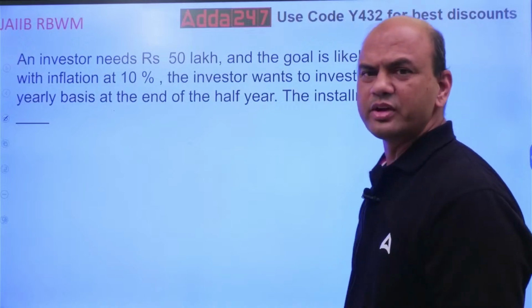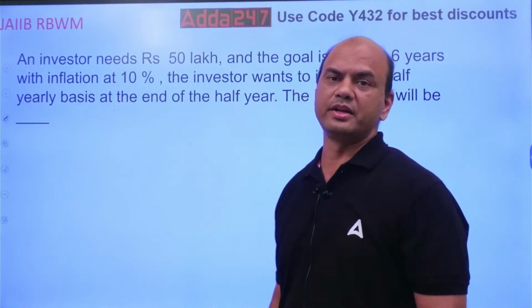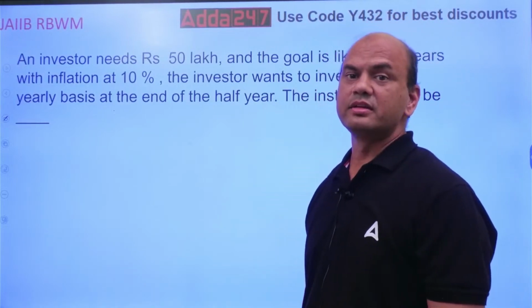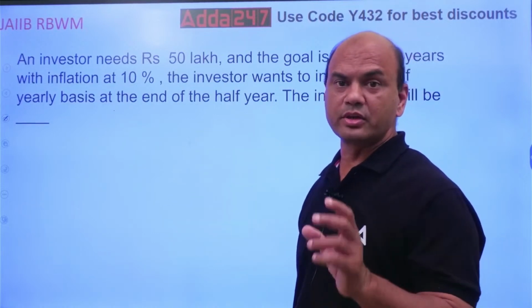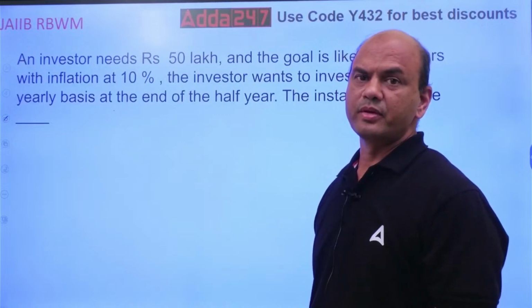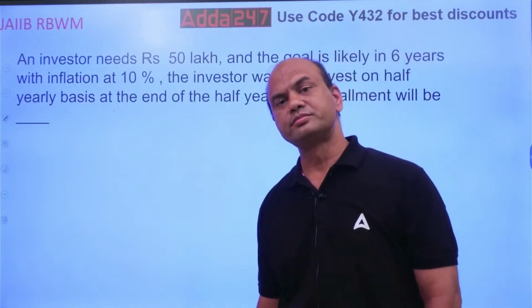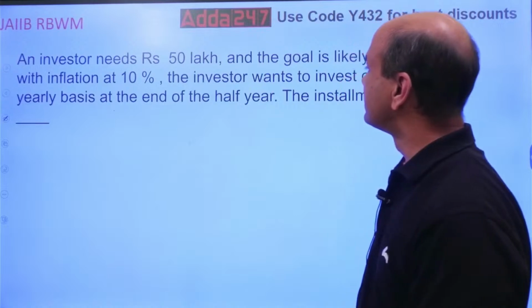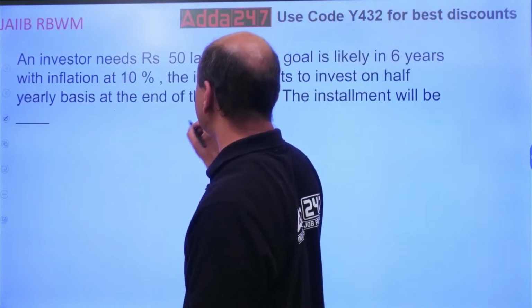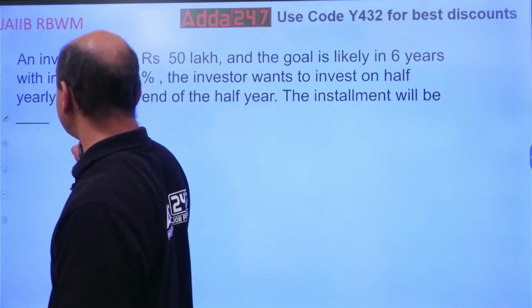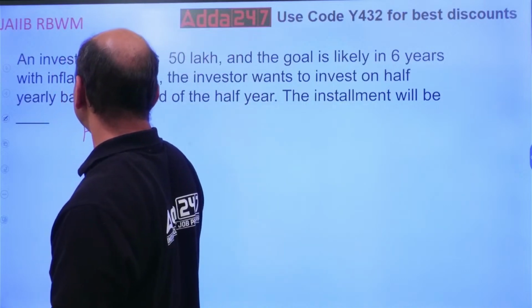Right now, this is an annuity problem. Actually, here you know the end value, but you don't know the installment. So the future value equals 50 lakhs. I'll write it over here. Future value equals 50 lakhs.